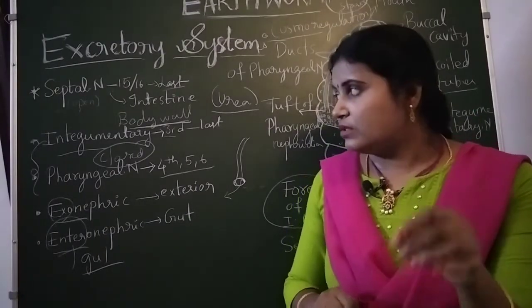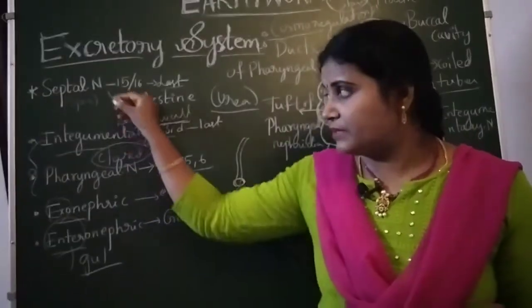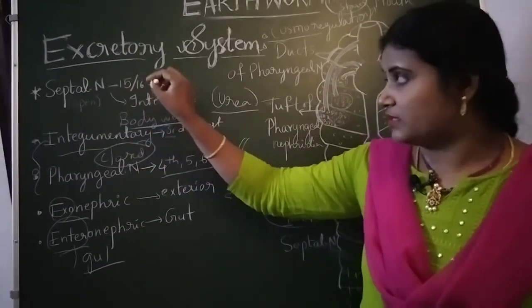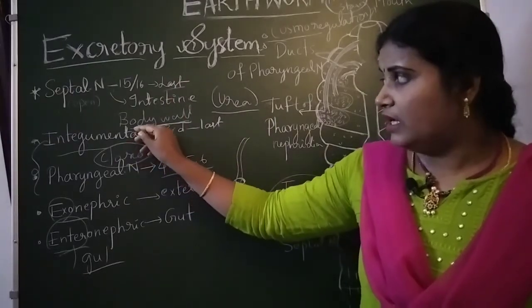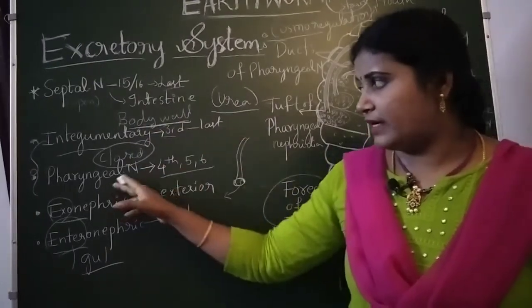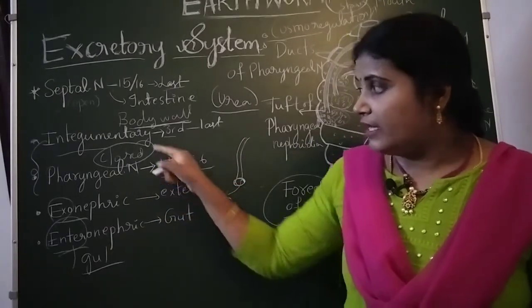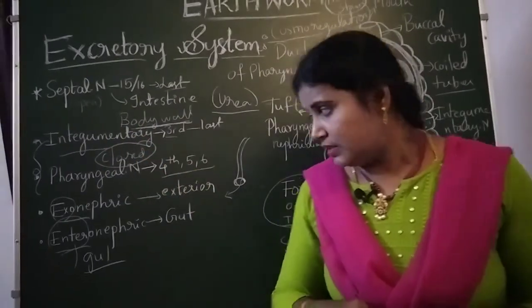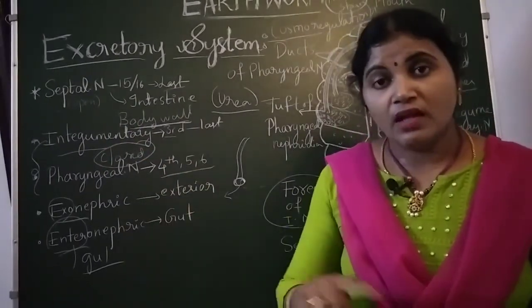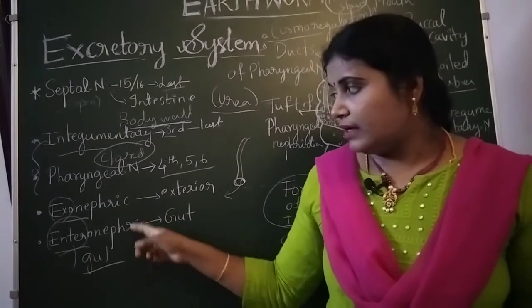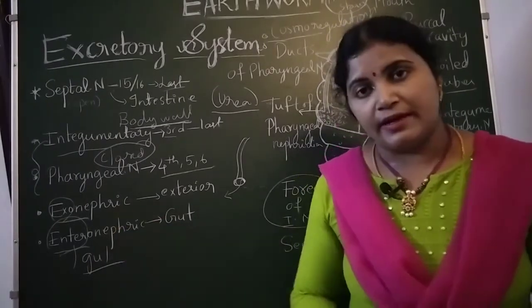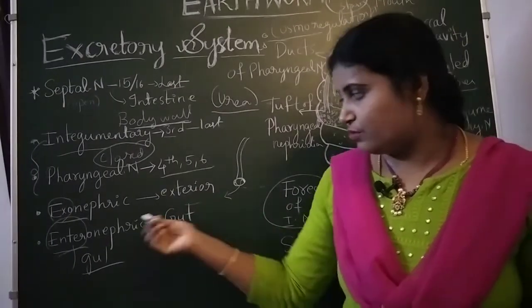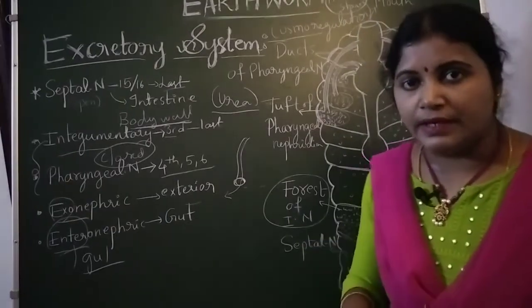Based on their position, the nephridia are divided into three types: septal nephridia, integumentary nephridia and pharyngeal nephridia. Septal nephridia start from the 15th segment to the last, the integumentary are connected to the body wall, third to last, and pharyngeal nephridia are in the 4th, 5th and 6th segments. Integumentary and pharyngeal are closed nephridia, and septal nephridia are open nephridia. Based on the area where they open, they are again divided into two types: exonephric and enteronephric. Exonephric open towards the outer surface, enteronephric into the gut, the alimentary canal.